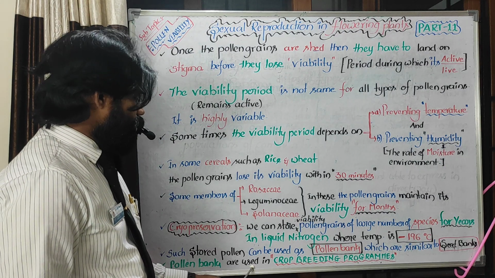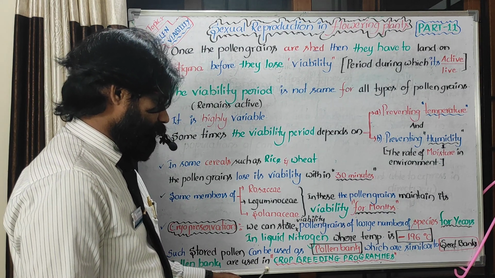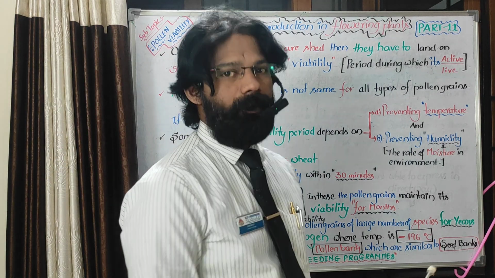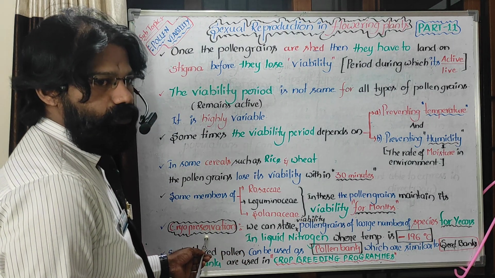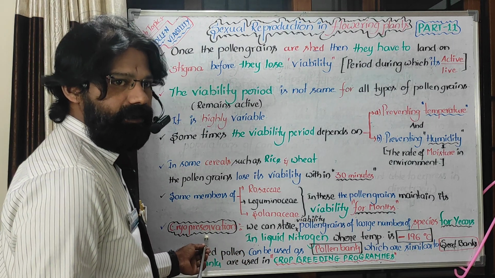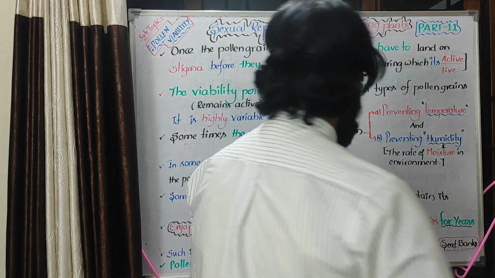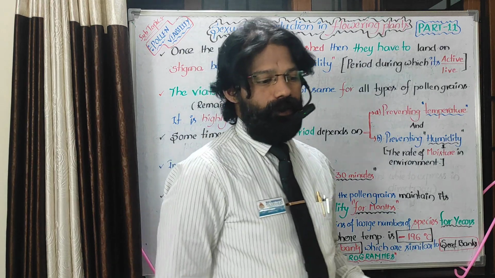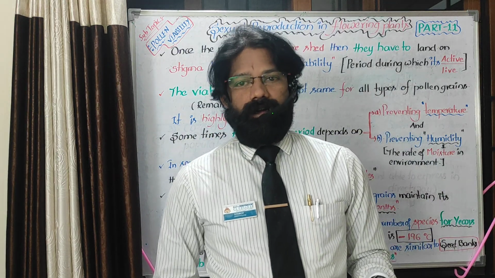Then a very important question in this: pollen banks are used in crop breeding programs. Cryopreservation is used for semen for artificial insemination. Please go through all these things and try to get what is mentioned here, and try to get good marks.